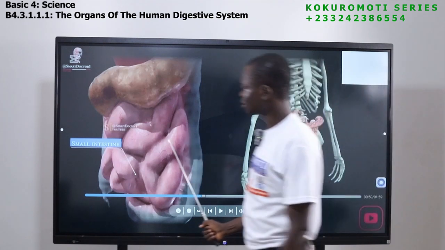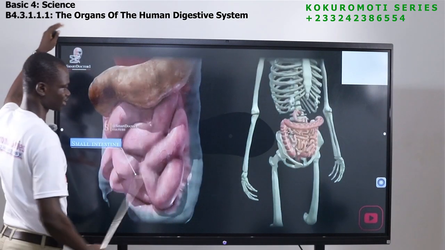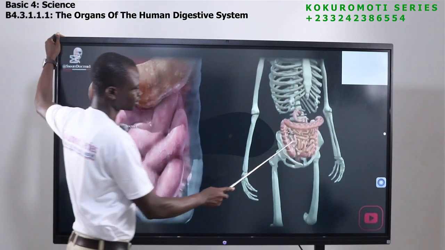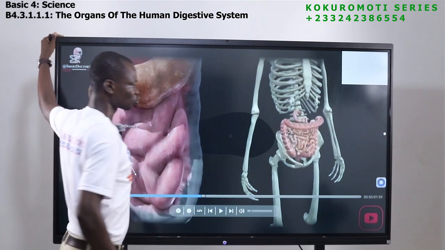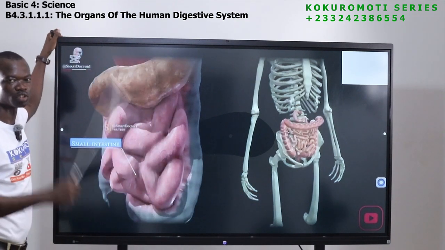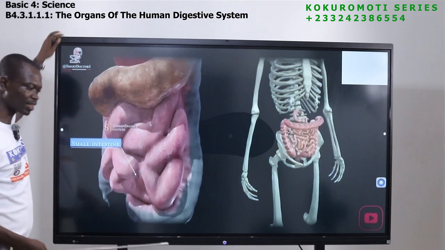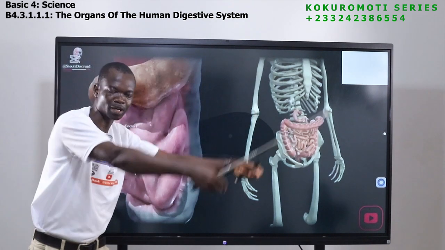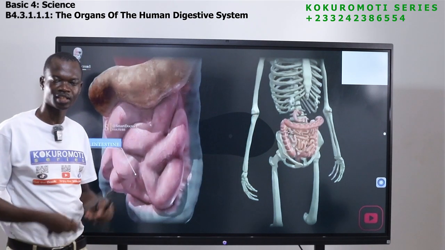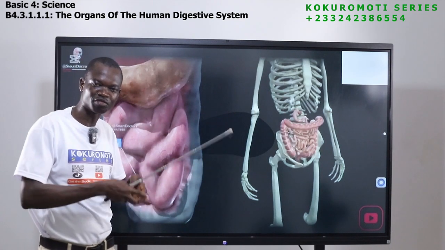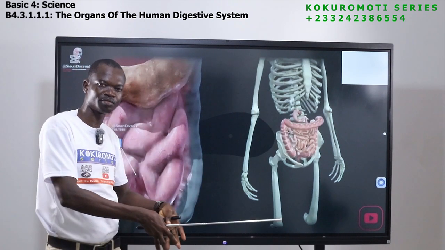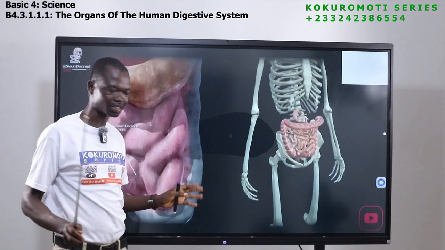From the stomach, it comes to the small intestine. This is the small intestine. If you look at this, the small intestines are on this side. That is where the nutrients in the food are absorbed. The small intestine takes the nutrients in the food and gives them to the body. That is the work of the small intestine.